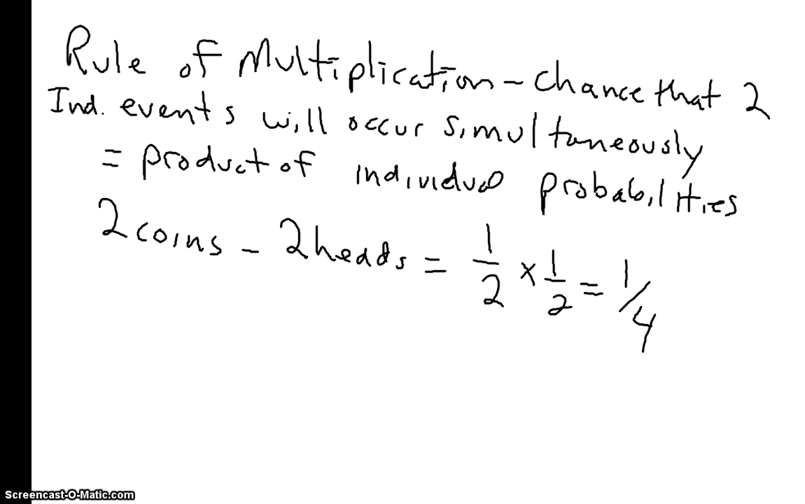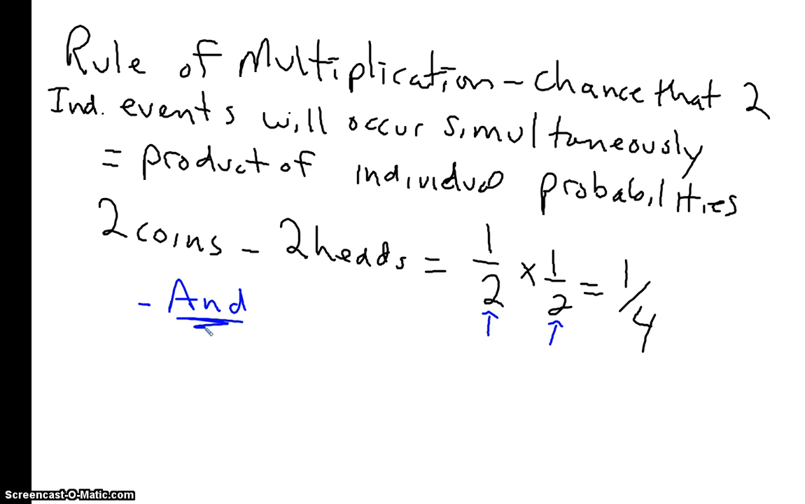The first rule we're going to look at is called the rule of multiplication. What this says is that the chance that 2 independent events will occur simultaneously is equal to the product of the individual probabilities. If I have 2 coins and I flip them, what are the chances of getting a head and a head, so 2 heads? The chance of getting a head on the first flip is 1/2. The chance of getting a head on the second flip is also 1/2. So 1/2 times 1/2 gives us a 1/4 or quarter chance that we'll get 2 heads if we flip a coin twice. The key thing to remember is that we apply the rule of multiplication when we can use the word and.